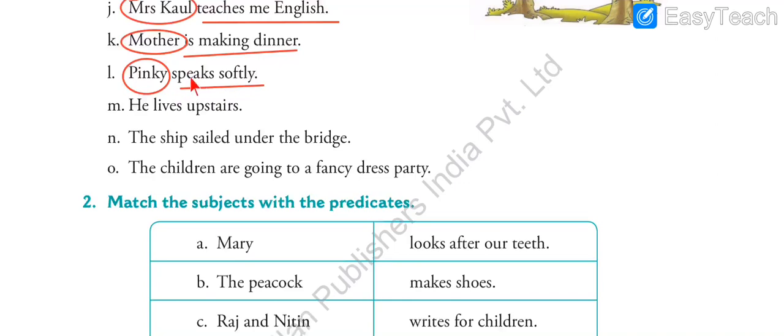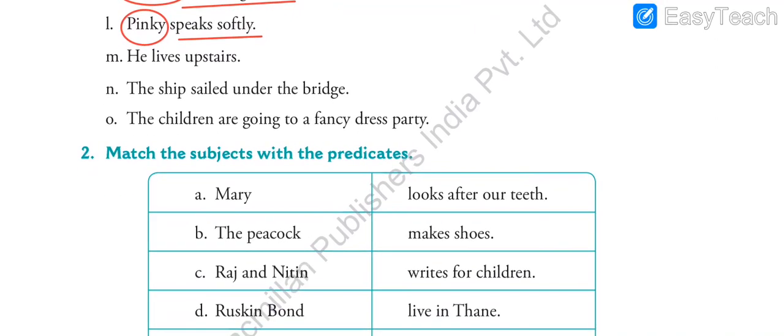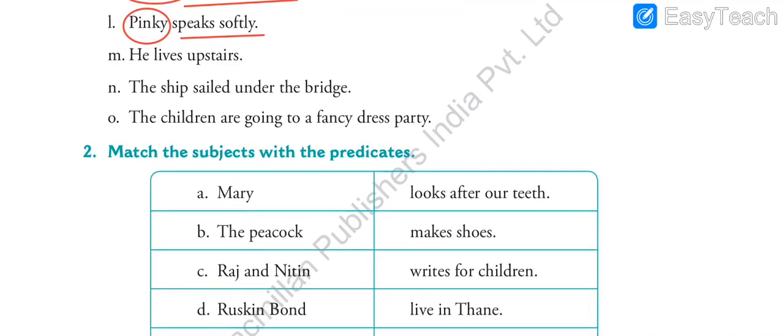And where is the verb? Do we have a main verb? Yes. Speaks. That is our main verb. The action being performed by Pinky is the action of speaking. So speaks is the main verb over here. So subject, predicate and verb are given. The rest of the sentence after the subject is the predicate.